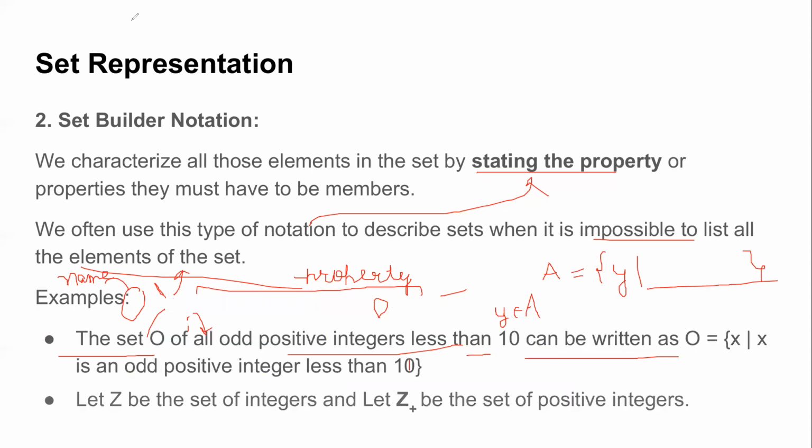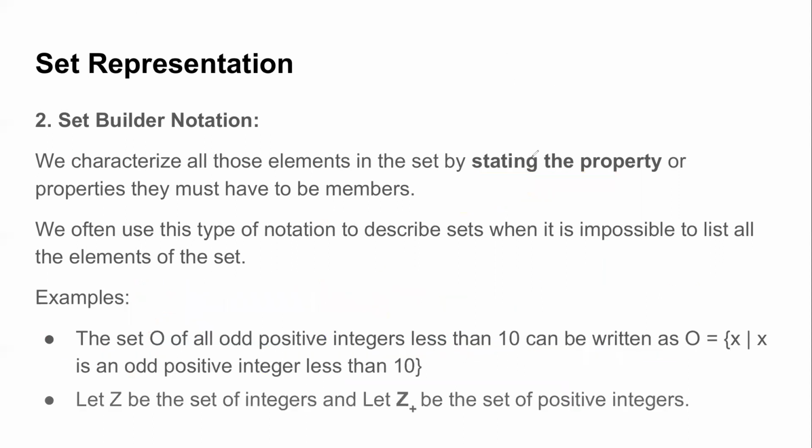So let us see some examples. Suppose I have to write the set of all odd positive integers less than 10. I give the name O, descriptive element X, such that X is an odd positive integer less than 10. I have written it in the form of a statement, but you can also write it mathematically. We'll see that shortly. So you can see what set builder notation is doing. It's just representing all members by a common property. Now let's see some more examples.